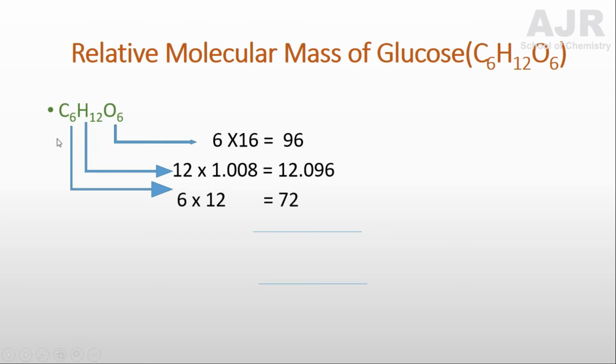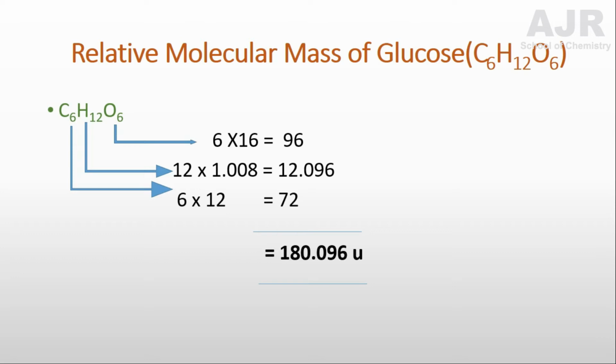And there are 6 carbon atoms in the formula, so 6 into 12. Each carbon atom weighs 12 AMU, and it is equal to 72 altogether. The relative molecular mass of glucose you get as 180.096 AMU. In this way, you need to calculate the relative molecular mass.